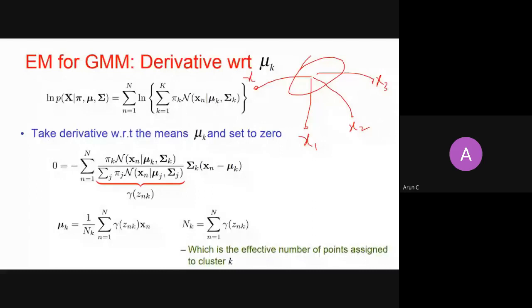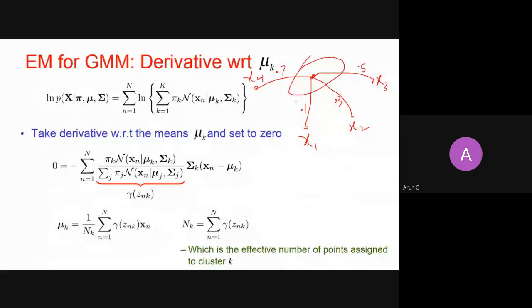I'm saying x1 belongs to this cluster with 0.1 probability. This is with 0.3 probability. This is, let's say, 0.5 probability. And this is with 0.7 probability, right? So the total effective number of points belonging to this cluster is 0.7 plus 0.1, 0.8 plus 0.3, it is 1.1, and then 0.5, it is 1.6. The total effective number of points belonging to this cluster is 1.6, right?